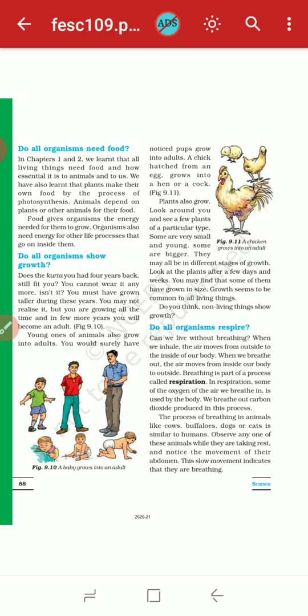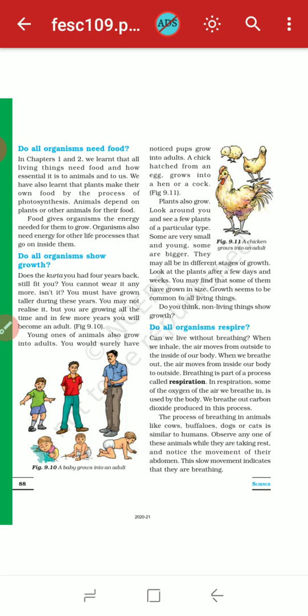Because of food we can grow and we get energy. We also learned that plants make their own food by the process of photosynthesis. Animals depend on plants and other animals for their food, and we also depend on plants and animals for our food.